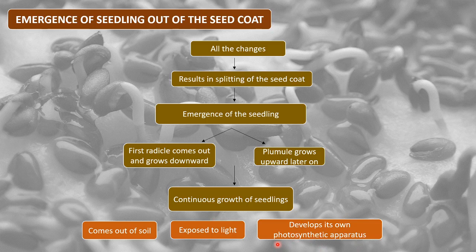Chlorophyll is responsible for photosynthesis. It has chloroplast, and this is the photosynthetic apparatus. So this is the last stage of seed germination, where the seedling forms its own photosynthetic apparatus.